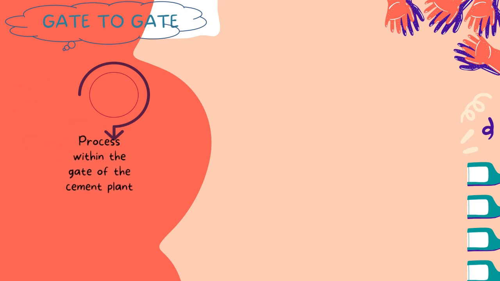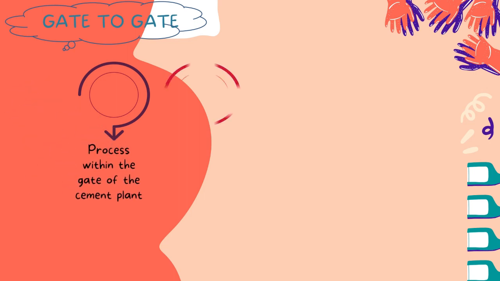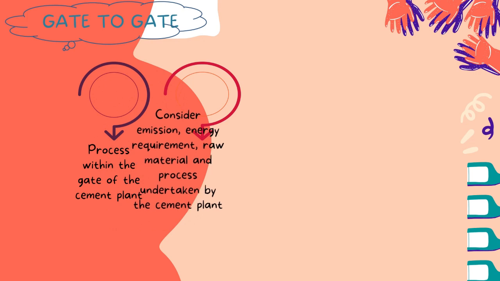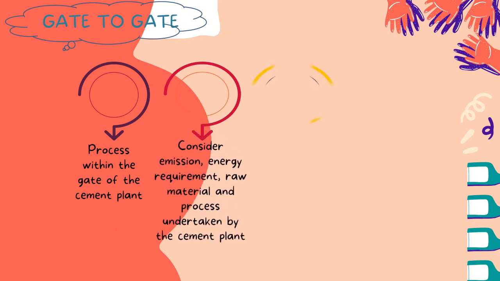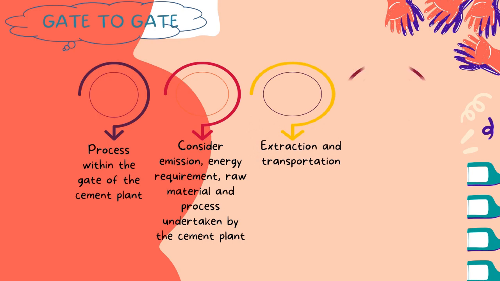Next is gate to gate. It is the process within the gate of the cement plant. The things we need to consider are emissions, net requirements, raw material, and process undertaken by the cement plant. It also involves extraction and transportation that can produce direct emissions.